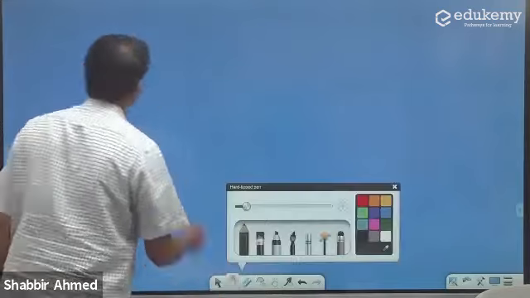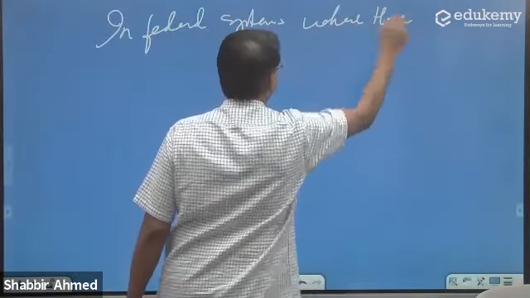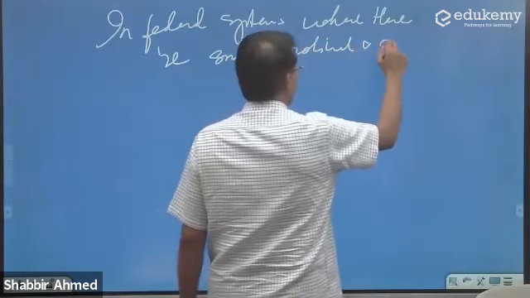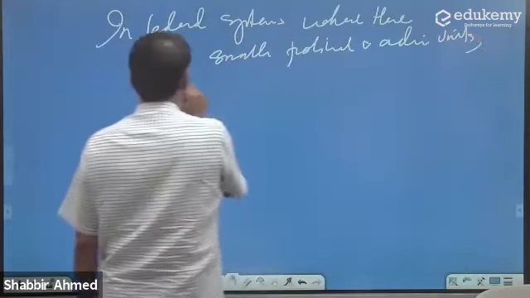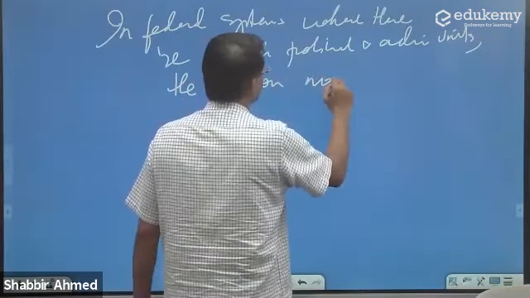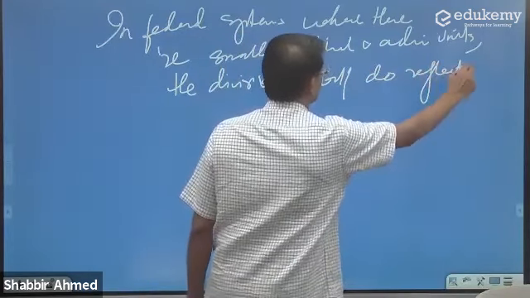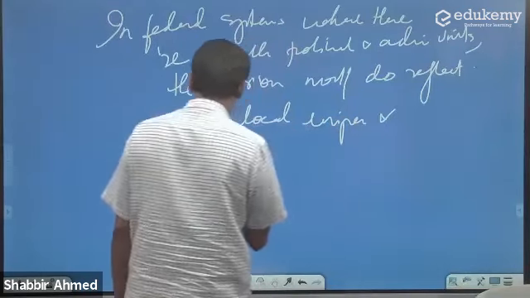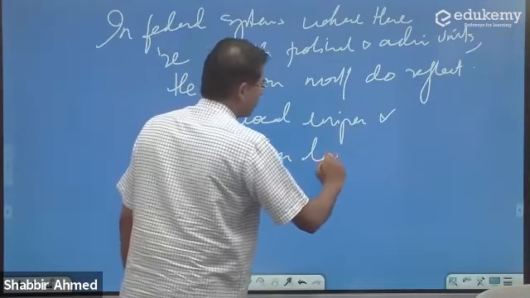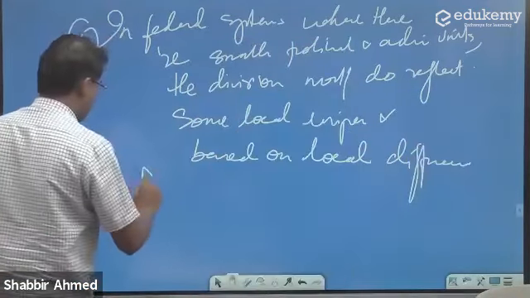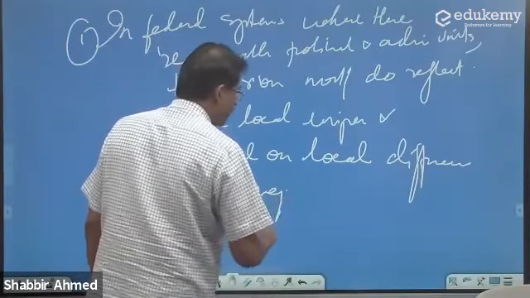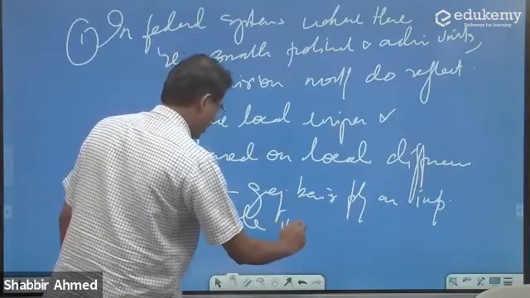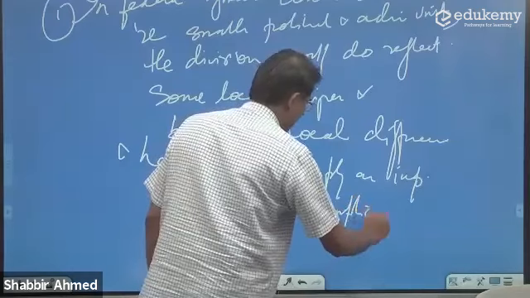So in federal systems where there are smaller political and administrative units, the divisions mostly do reflect some local uniqueness and are based on local differences, and hence the geographical basis plays an important role in the geographical differences.